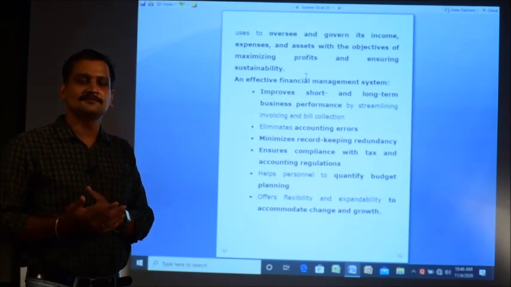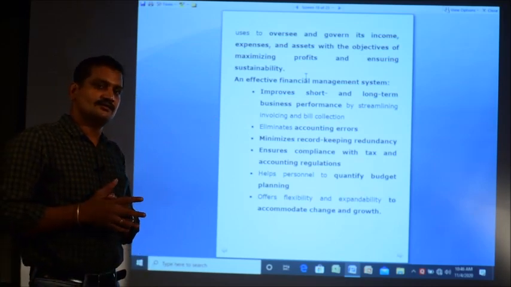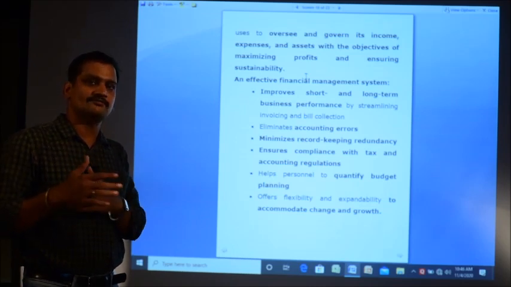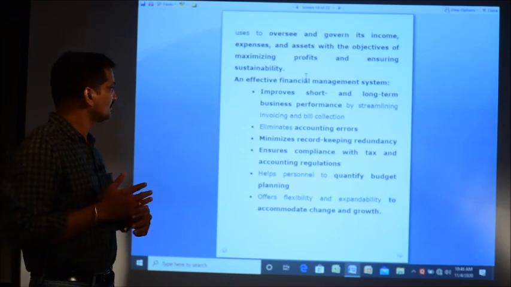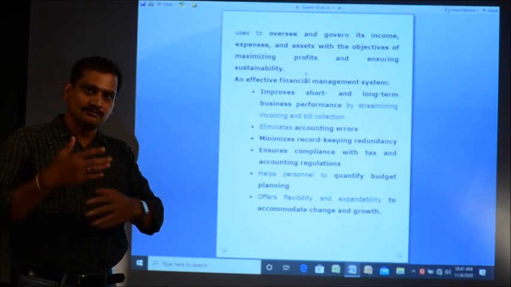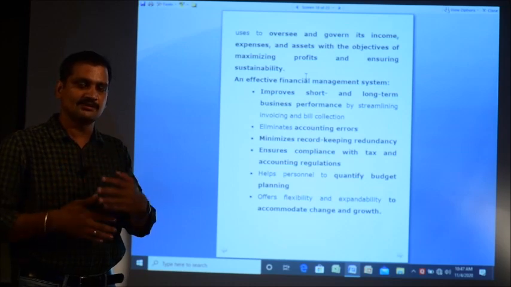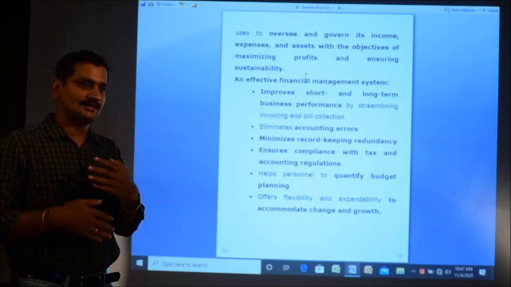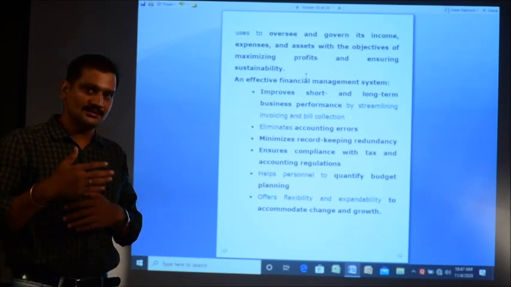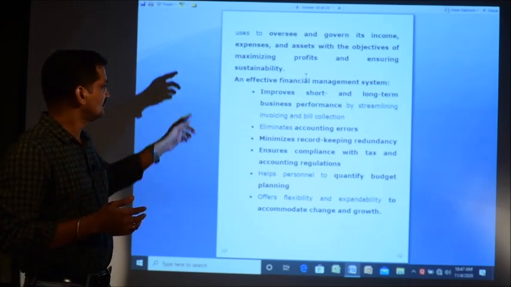Invoicing and bill collection, if it is an organization dealing mostly in financial transactions, then invoicing and billing collection is one of the regular works. It is daily basis work that happens, and in order to streamline that, in order to automate that system, it helps.